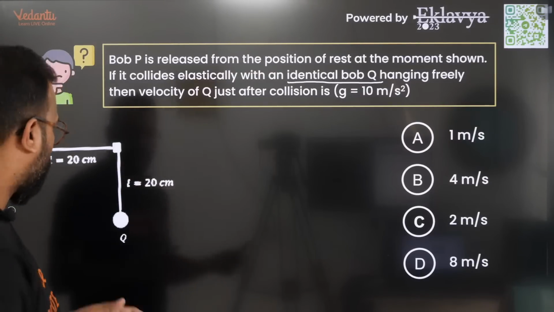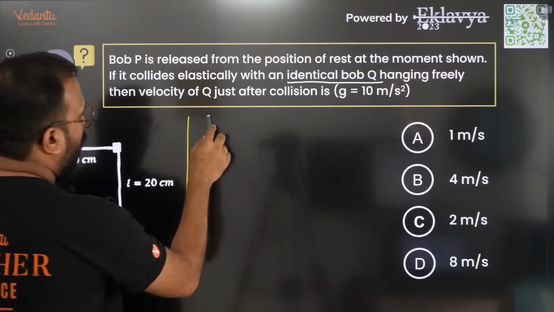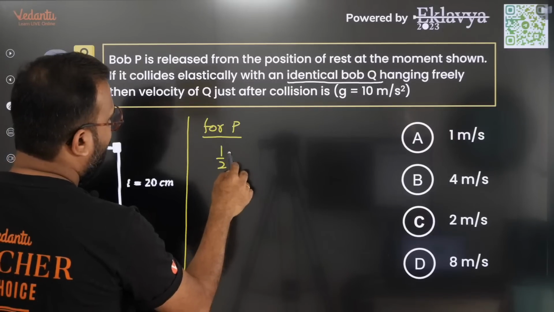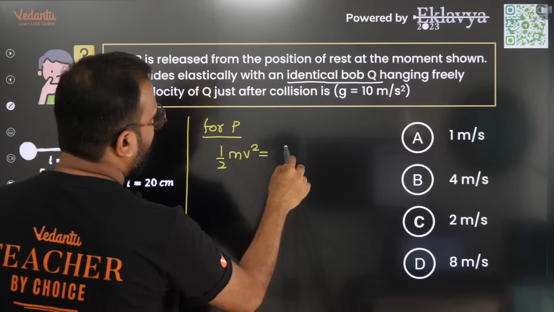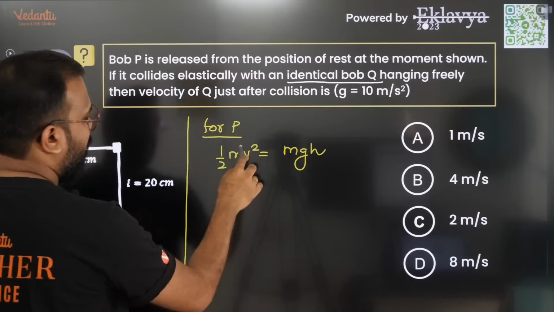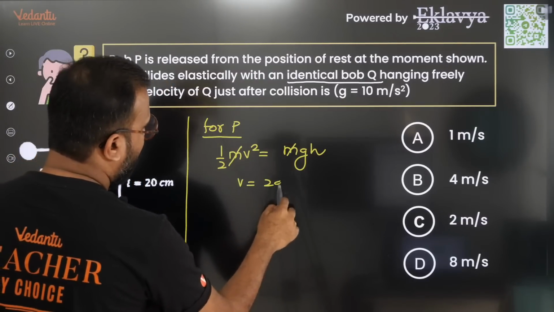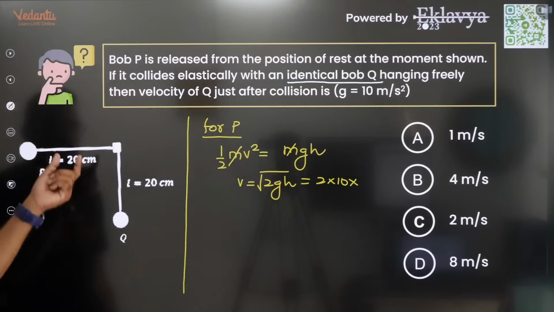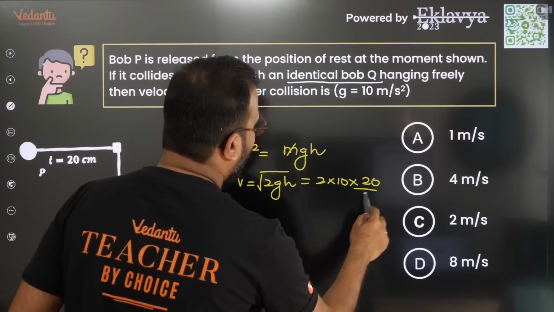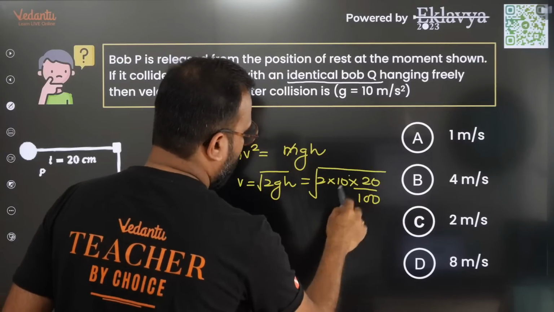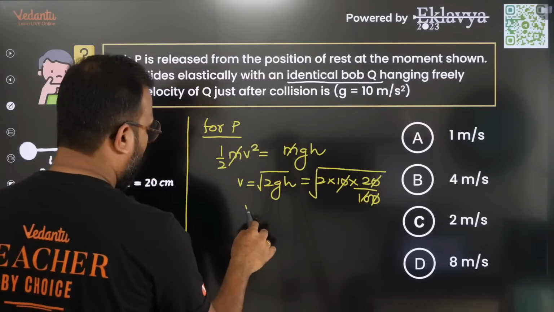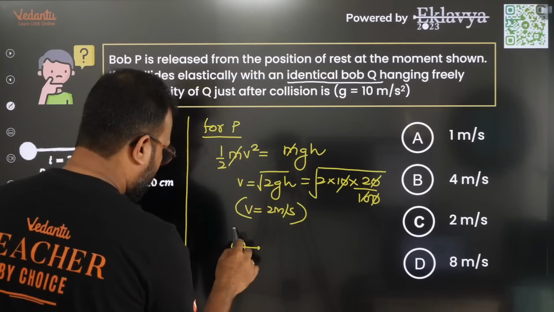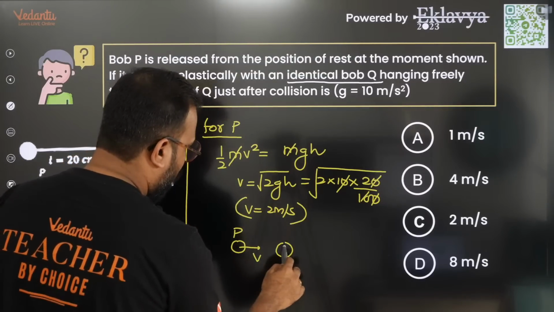For P we can say that the kinetic energy that it gains is going to be equal to the loss of potential energy it suffers. That means V is equal to the square root of 2gh, which is 2 into 10 into 20 by 100, under the root. These zeros got cancelled. Root of 4. That means 2 meters per second is the speed with which P is going to collide with Q.